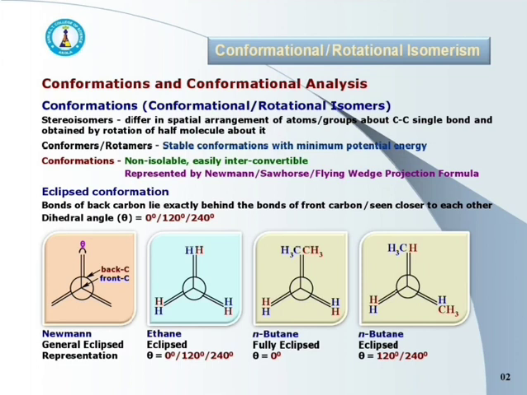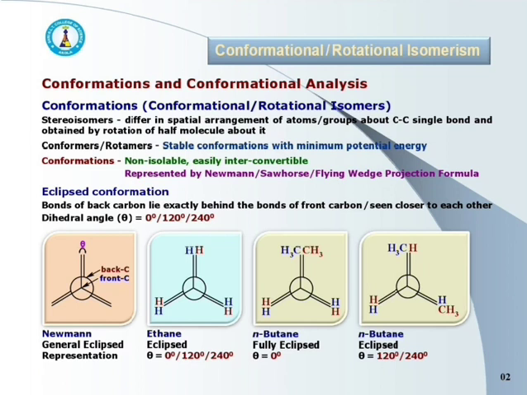See the first representation. It is the general eclipse conformation represented by Newman projection formula. In this conformation, point at the center represents front carbon atom, whereas the circle represents the back carbon atom. Here, bonds of back carbon atom are exactly behind the bonds of front carbon atom, and hence we can say it is the eclipse conformation.